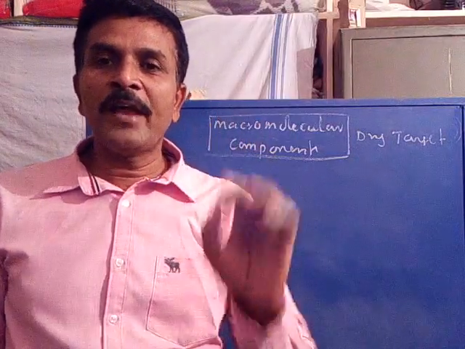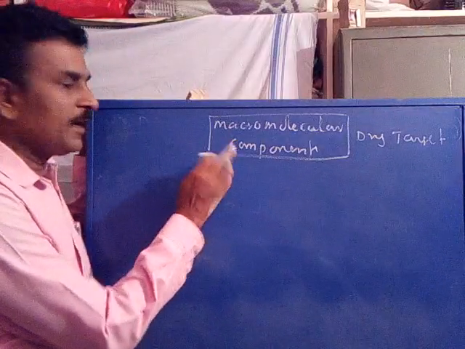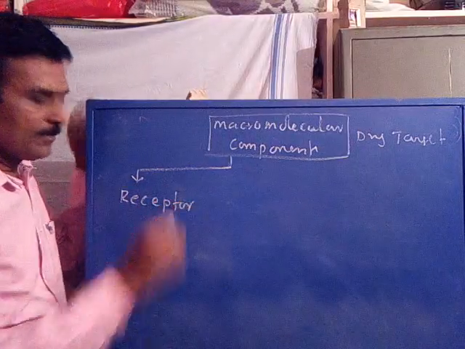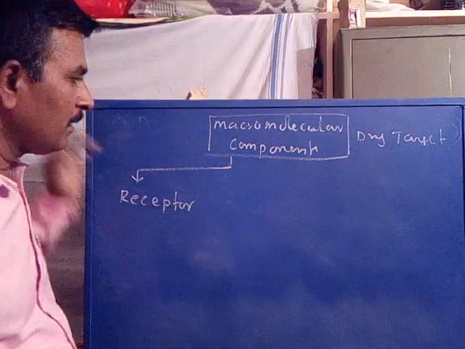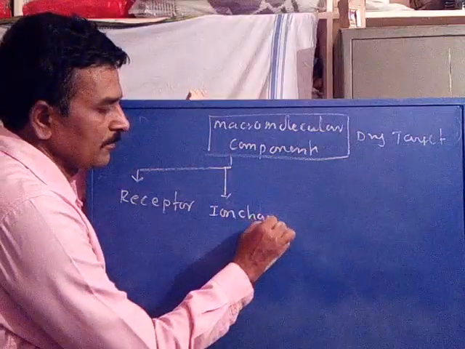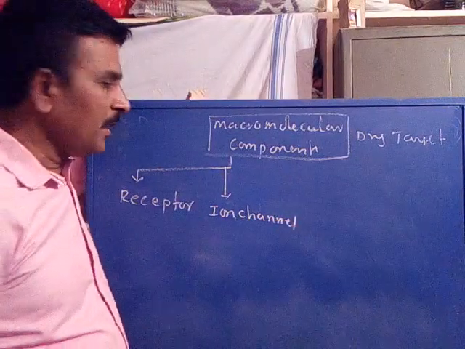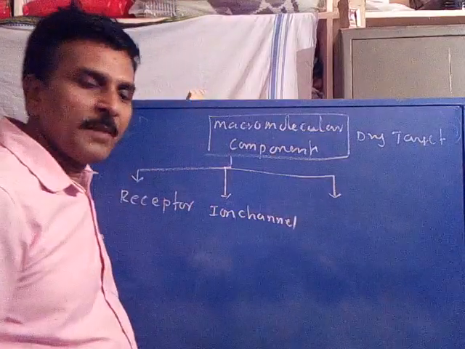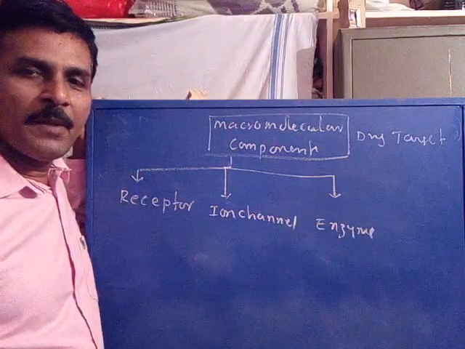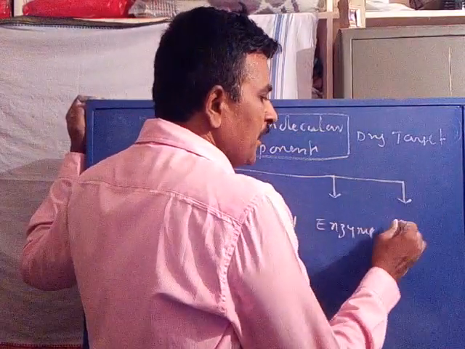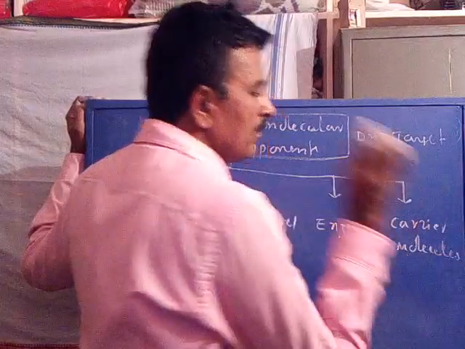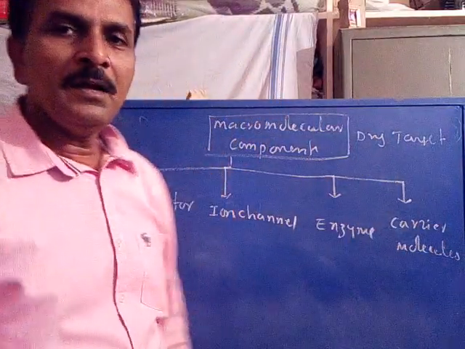The macromolecular component may be a receptor, an ion channel, an enzyme, or a carrier molecule present in the cell.